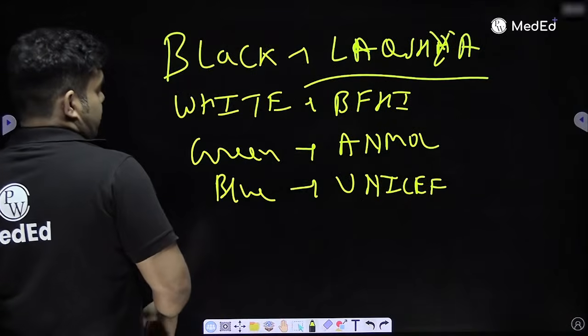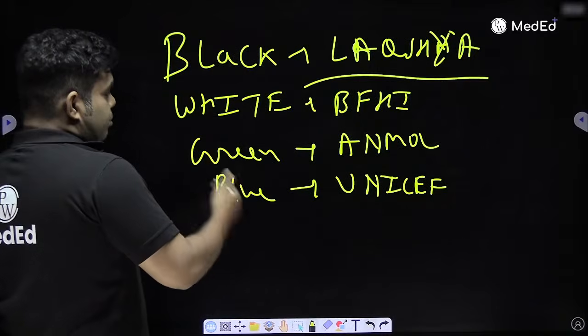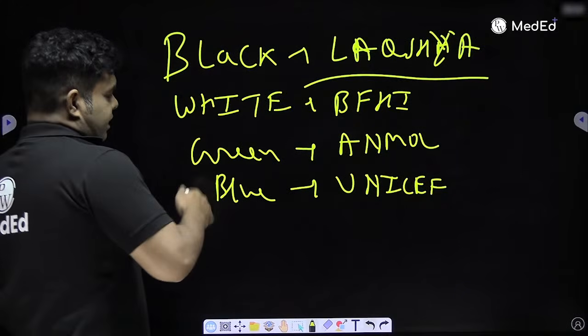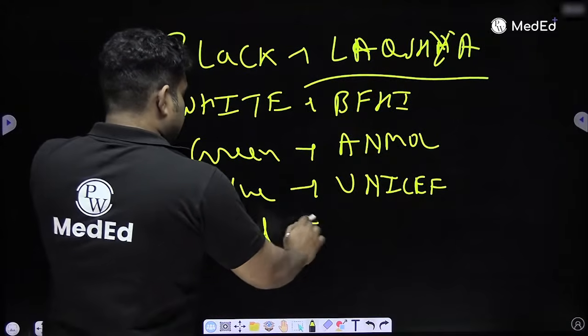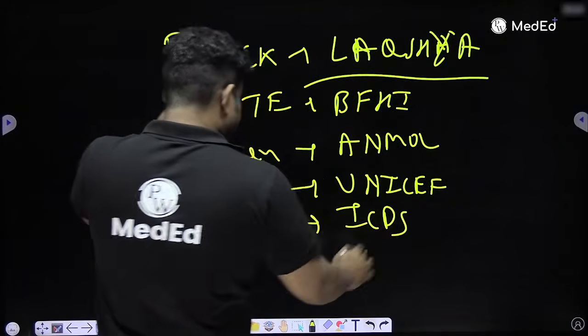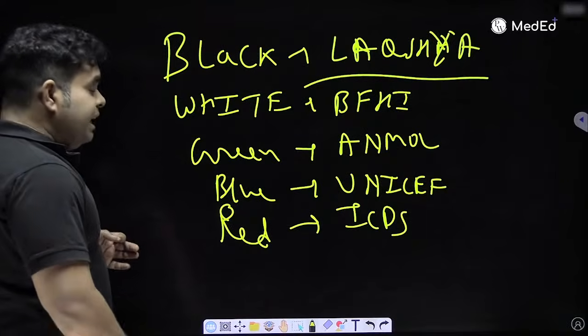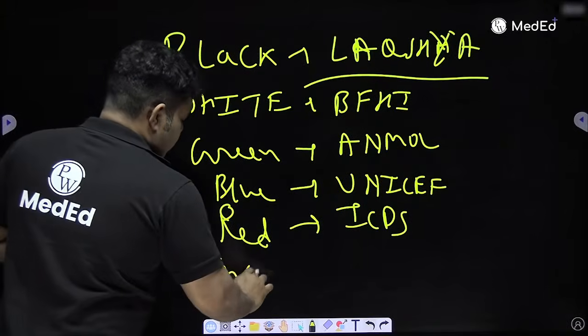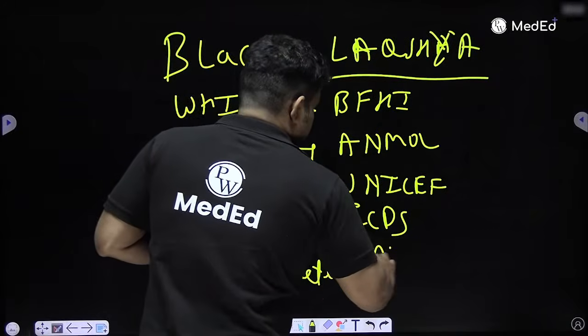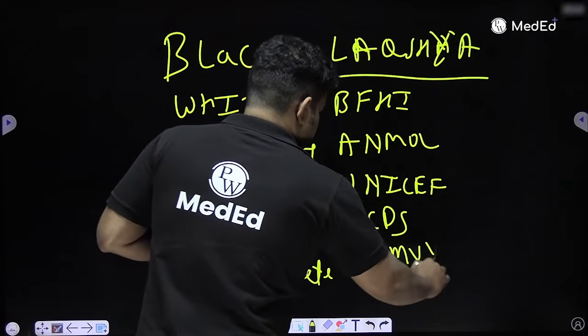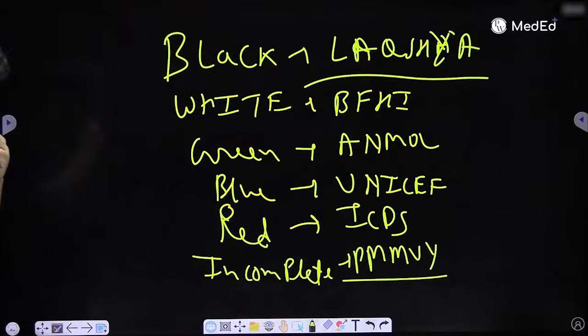Okay. Then black, white, green, blue. More red color, mother and child sitting in his lap, is ICDS, Anganwadi program. Then you have incomplete mother and child. That is PM Matru Vandana Yojana. So these are the 6 programs with mother and child.